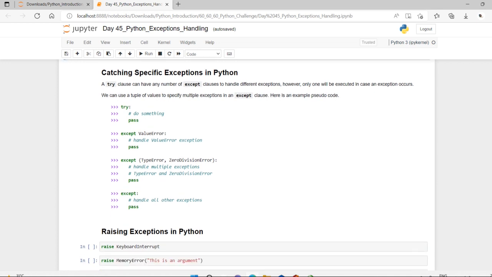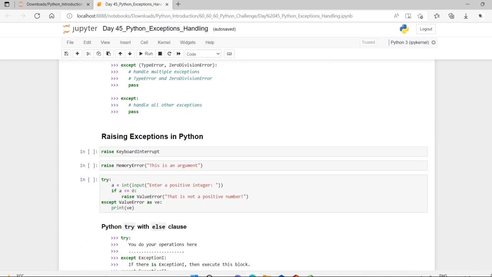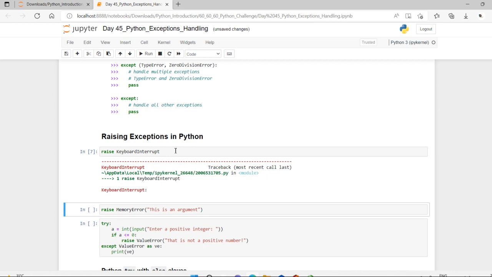Okay, if it's so, how can we raise it? See, actually, in Python programming, exceptions are raised when an error occurs at runtime. We can also manually raise exceptions using the raise keyword. We can optionally pass a value to the exception to clarify why that exception was raised. So kindly make use of this one. See here, dear friends, when we make use of this raise KeyboardInterrupt, you can make use of anything.